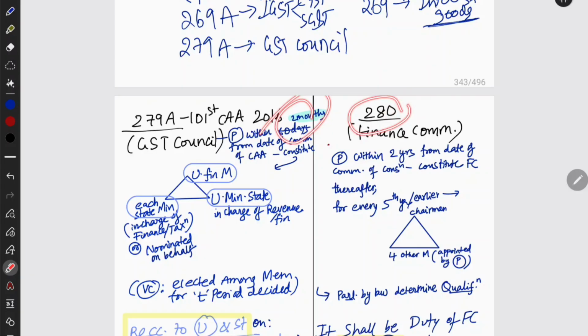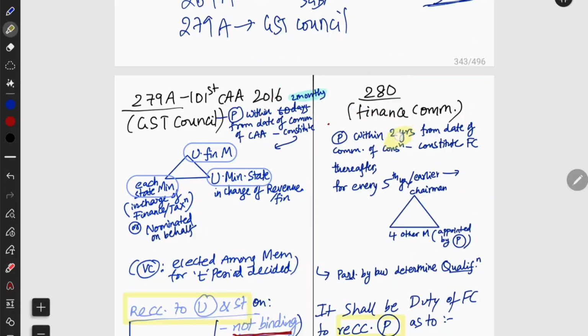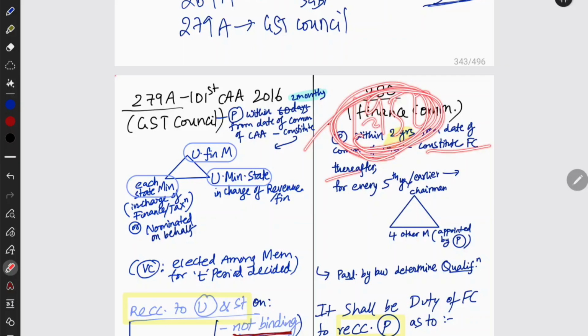Here it is 2 months, but for the Finance Commission it says 2 years. The President within 2 years from the date of commencement of the Constitution. It is not the constitutional amendment, it is the Constitution. So within 2 years the Finance Commission will be constituted. The Constitution commenced in 1950, so I think within 1952 they might have constituted a Finance Commission. So 2 years from the Constitution, and 2 months from the constitutional amendment. It is easy to remember.